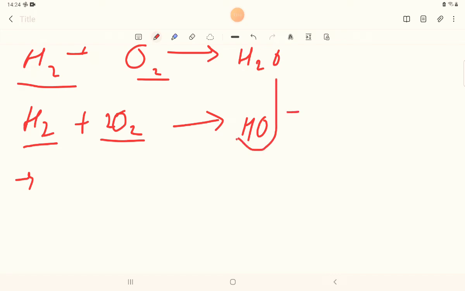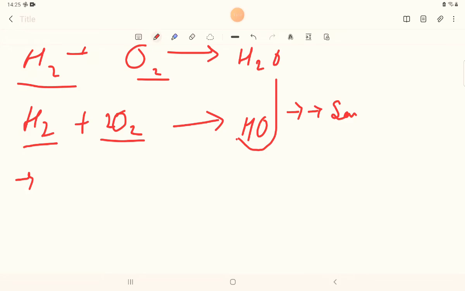The masses of one element that combine with a fixed mass of the other in these compounds should be in a ratio of small whole numbers.